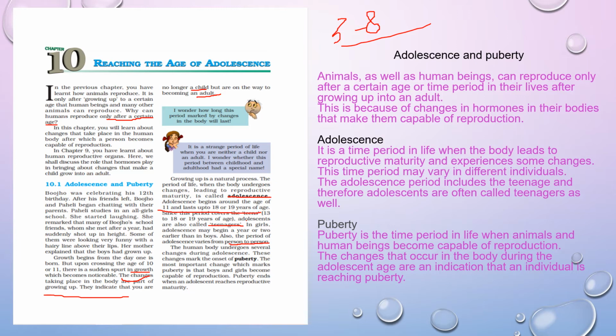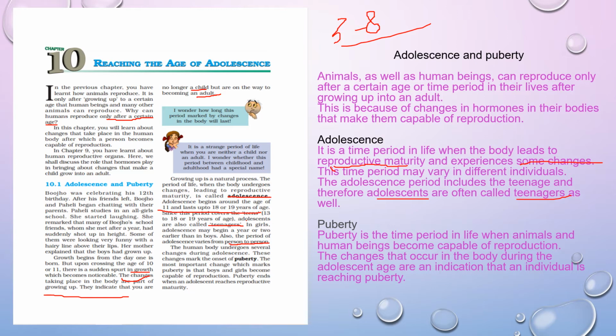The time period when the body leads to reproductive maturity and some changes occur is known as adolescence, and the individuals you can call adolescents or teenagers. By both names you can call them.